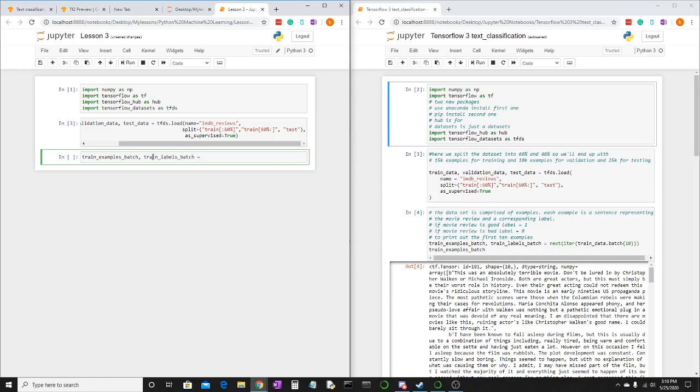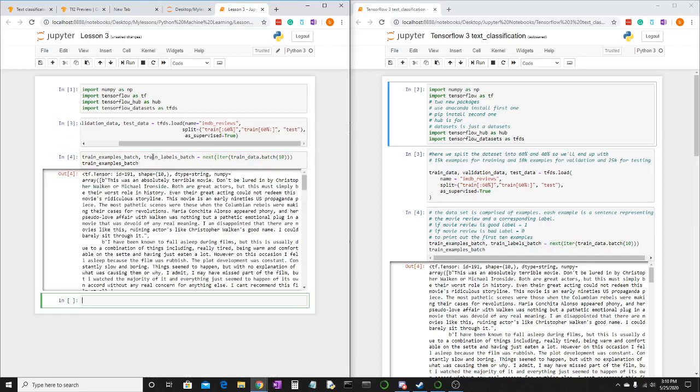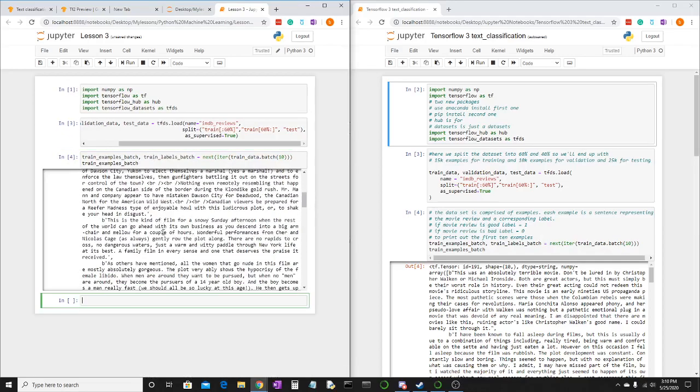So we created two variables, the train labels and the train examples, and we're going to say next, iter, train_data.batch, parentheses 10, and then below that we're going to print the train_examples_batch, and you can read the movies.